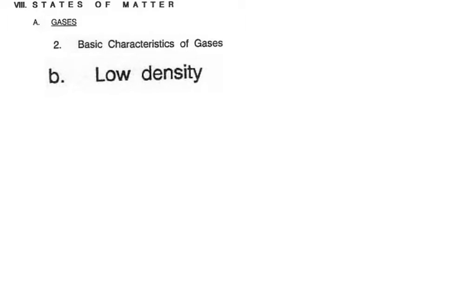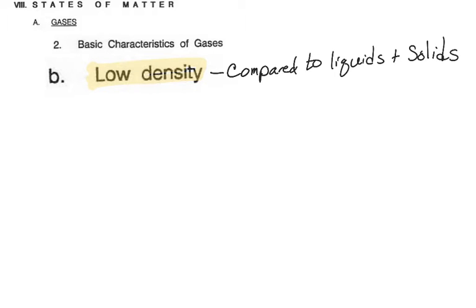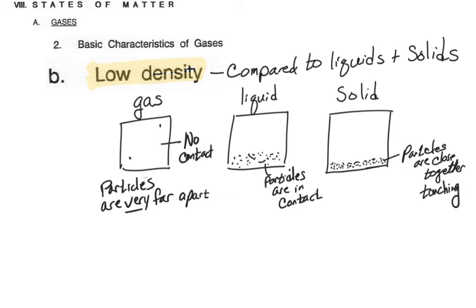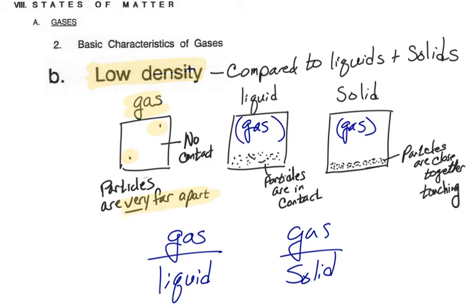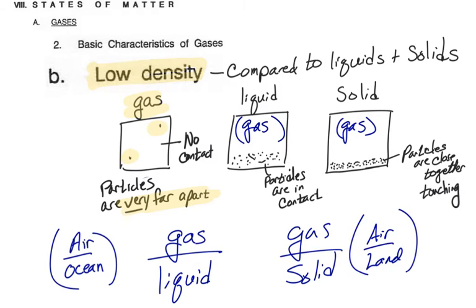And in this one, we're saying that gases have a low density. In this case, we're comparing that density to solids and liquids, and we know that gases are not in contact with each other, so they have to be spread apart. One of the rules of the kinetic molecular theory of gases is that the gas particles must be fairly far apart. Like we mentioned, two people in a football stadium, and you can see that they're very, very far apart. And so gases have a low density, and because of that, we find that if we have a solid, a liquid, and a gas of the same substance, the gas will always be on top.